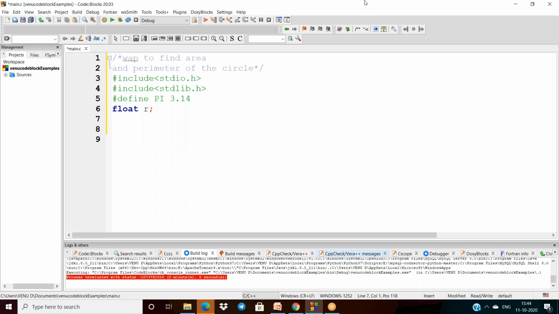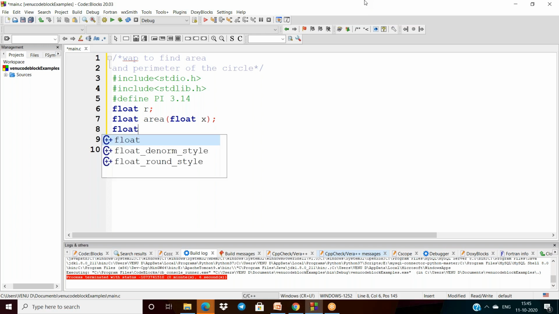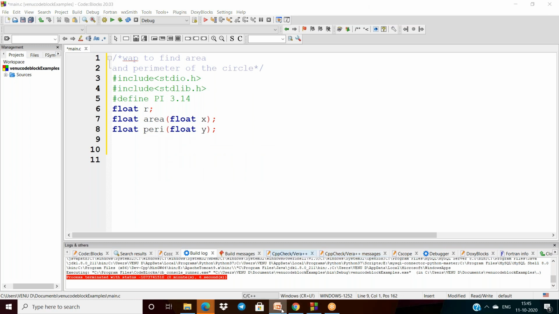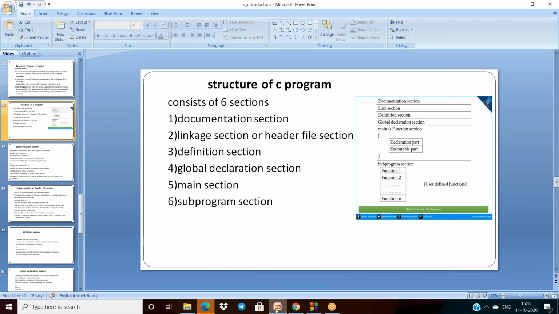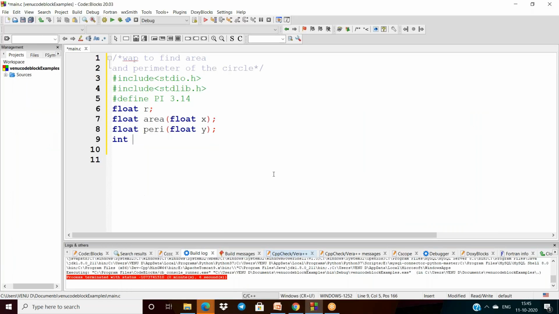And we can declare functions also. I have to use two functions. One is area, and another one is peri, and each has an argument. Now this is the global declaration section. Once it is finished, what is the next one? The main section, so I'm declaring the main section here.